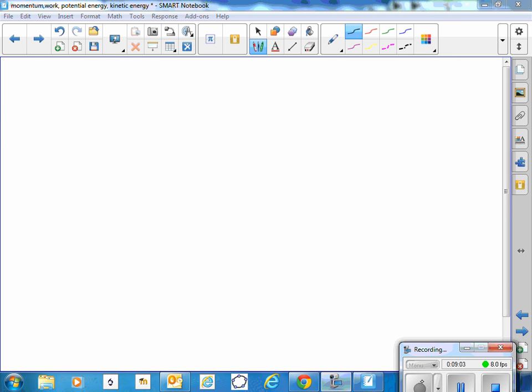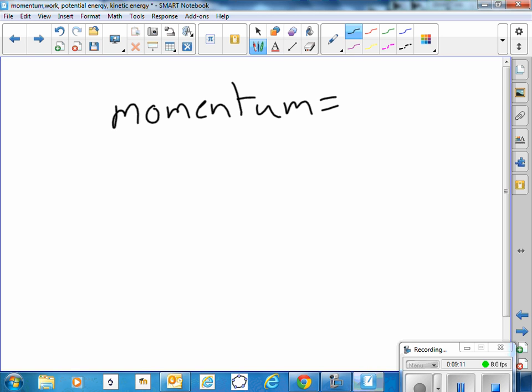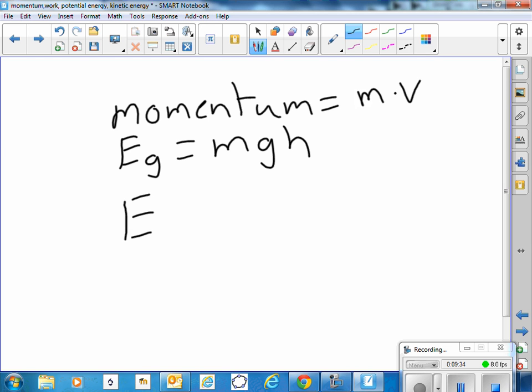So basically a little review. The momentum equals the mass times the velocity. Potential energy for gravity would be mass times gravity times height. So either the potential to do work or the work that we would have to do to raise something that high. And kinetic energy, 1/2 mv squared. Those ones we'll want to memorize.